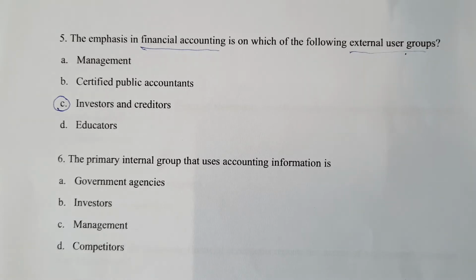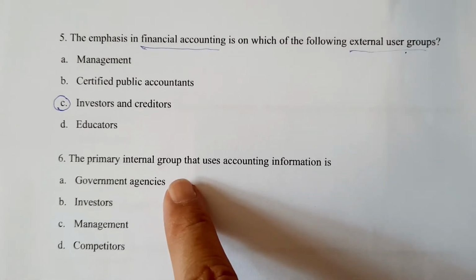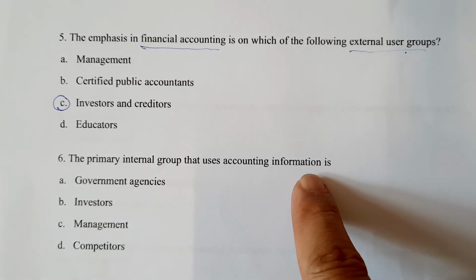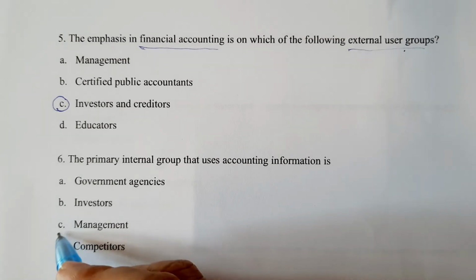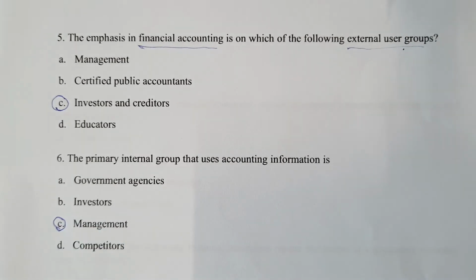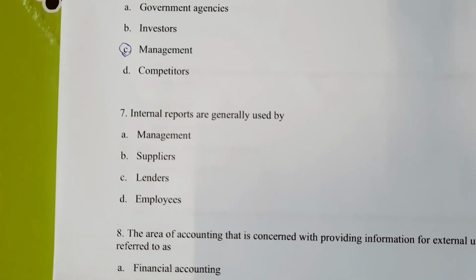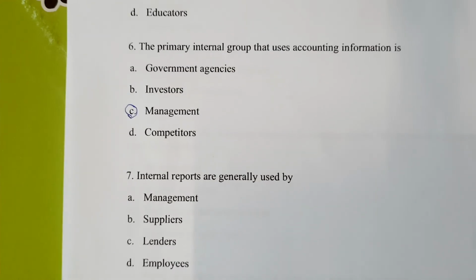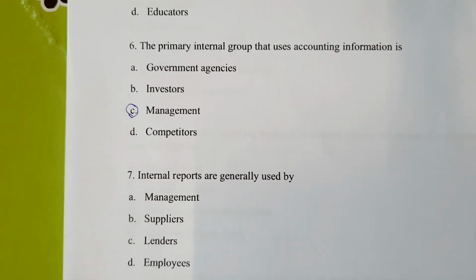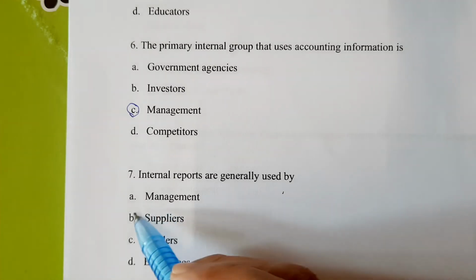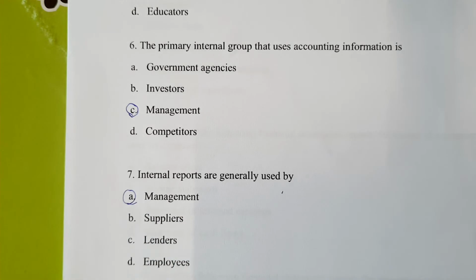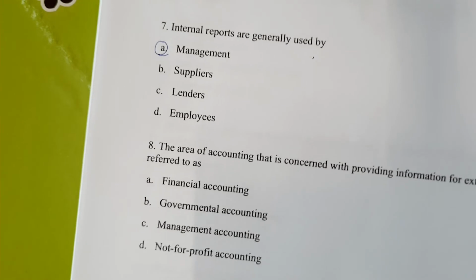Investors want to make an investment decision to purchase shares or not to purchase shares. You have to provide information to them. Okay, number 6. The primary internal group that uses accounting information is, always remember, the management. Management uses accounting information to make business decisions. Okay, number 7. Internal reports are generally used by management. Okay. Number 8.